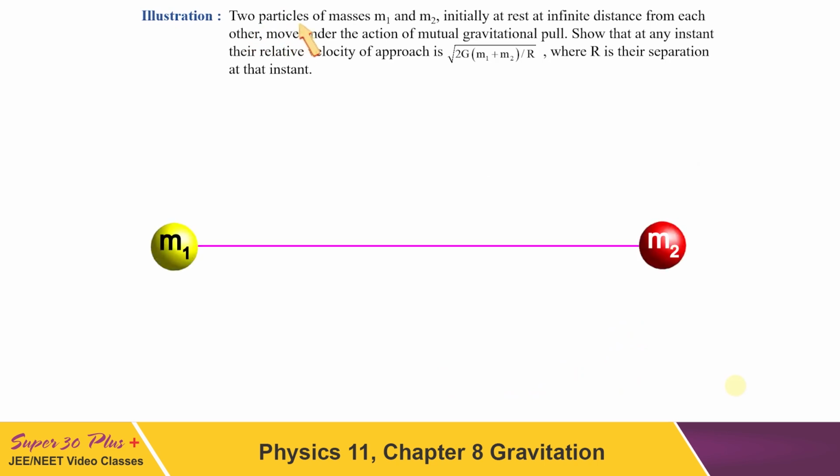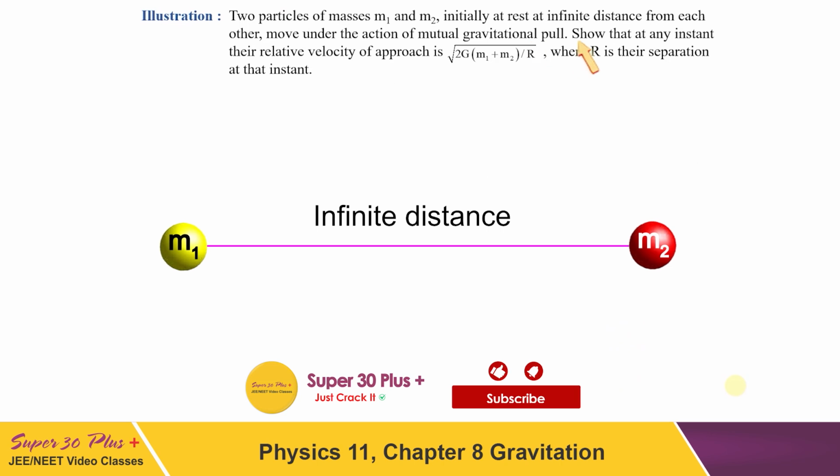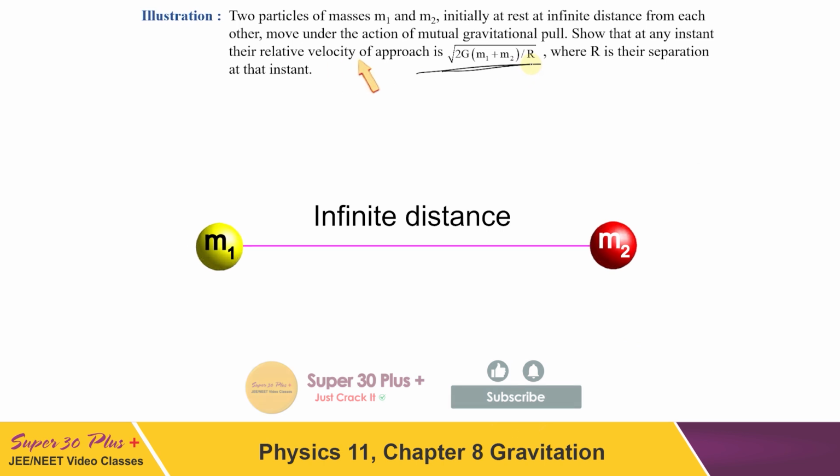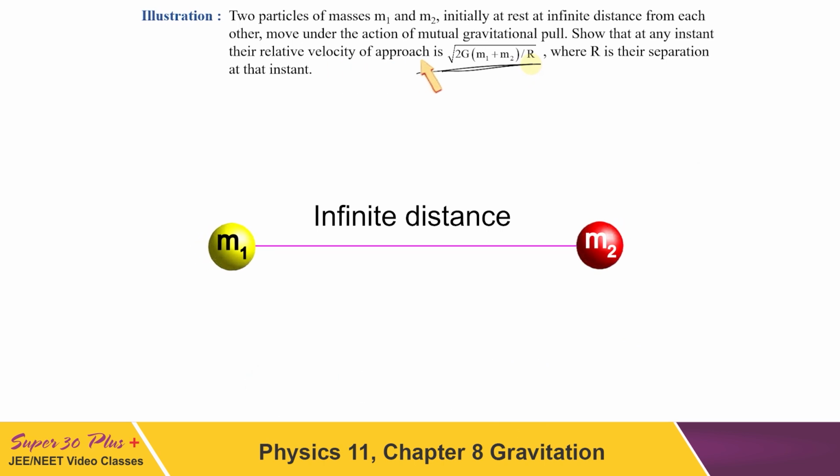Two particles of masses m1 and m2 initially at rest at infinite distance from each other move under the action of mutual gravitational pull. Show that at any instant their relative velocity of approach is this much. We have to calculate the relative velocity of approach and then check whether it is equal to this value given or not, where r is their separation at that instant.